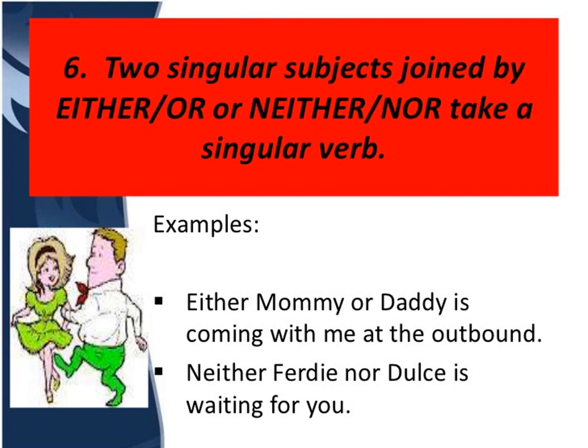In that case the condition was that two subjects are joined, and here two singular subjects are joined, so singular verb. In that case, when two subjects were joined, both the subjects were not singular. One can be plural, both can be plural, right?